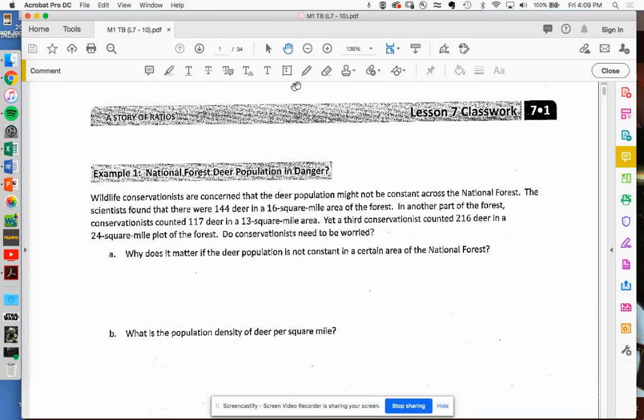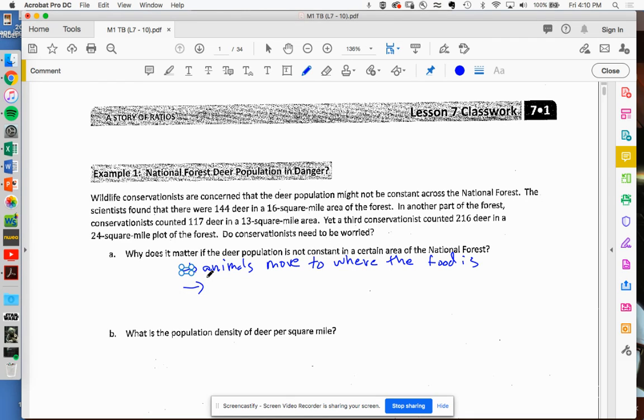One answer could be that animals move to where the food is. So there might be more animals in one area than another area. That's one reason maybe it's not constant.